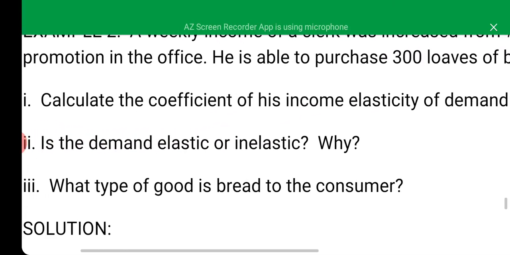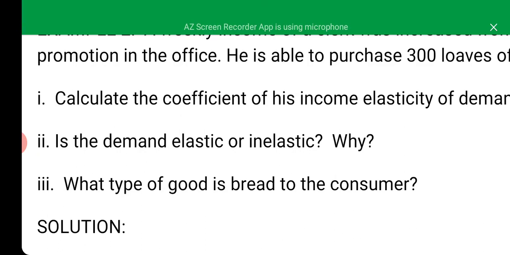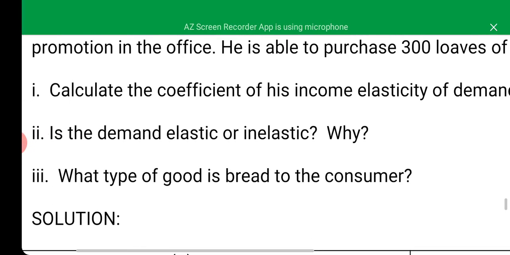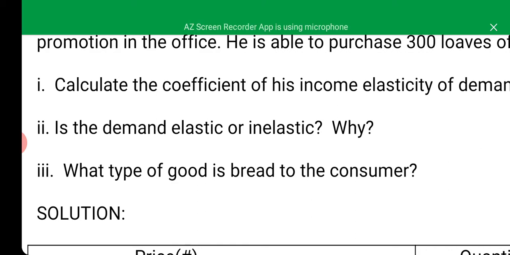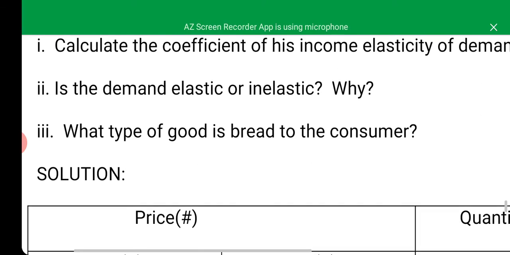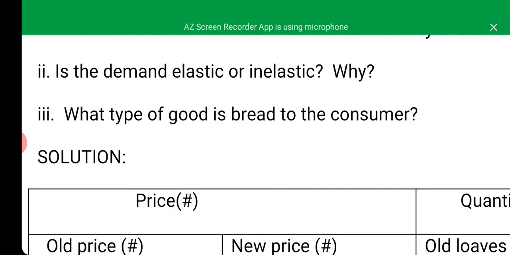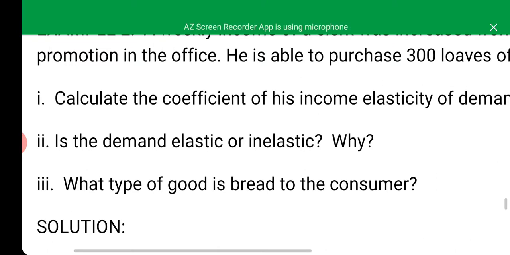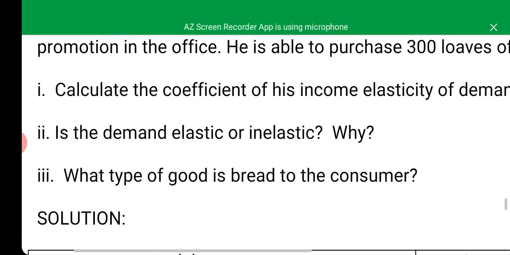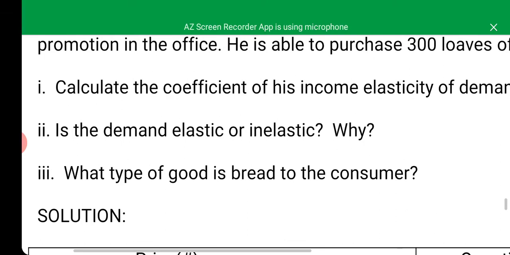So let's look at the question. 1. Calculate the coefficient of his income elasticity of demand. 2. Is the demand elastic or inelastic? Why? That is, we should state the reason. Then 3. What type of good is bread to the consumer? So in this case now, you'll discover that the question is silent about the presentation of the data in a table. That should be the first thing first, whether it is stated in the question or not.